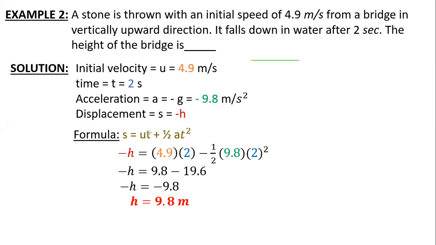So I took distance as minus h. Because the displacement is nothing but the height covered. See now, it is moving up, coming to the same height, and then it is moving down. So what is the total displacement covered? It will move as much as it moves up, it will move that much only down. So this much only is the displacement, because displacement is nothing but related to the initial and final positions. So displacement is nothing but the height of the bridge.